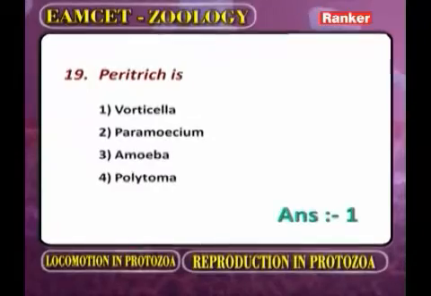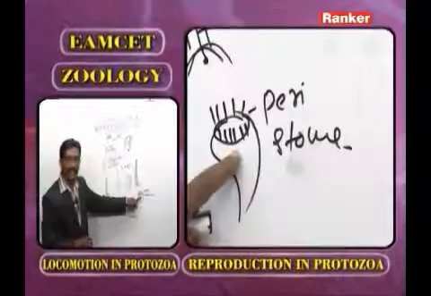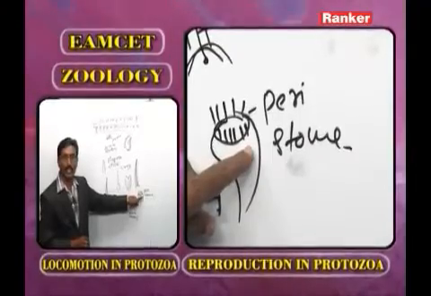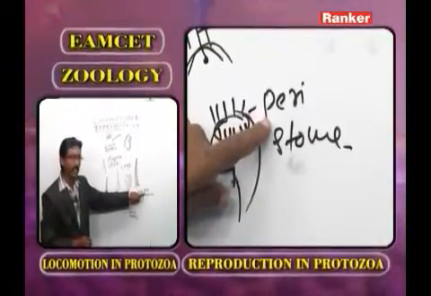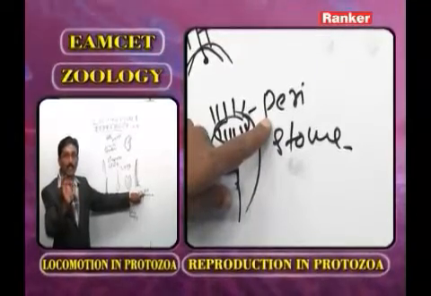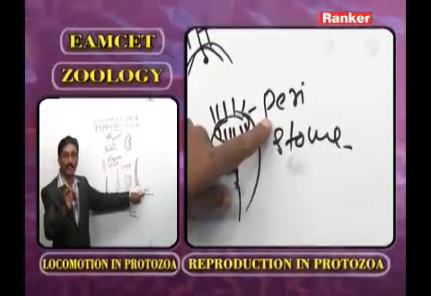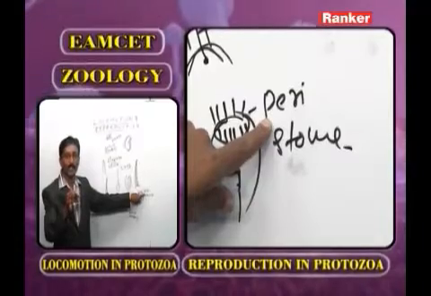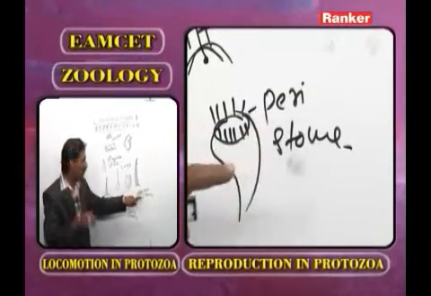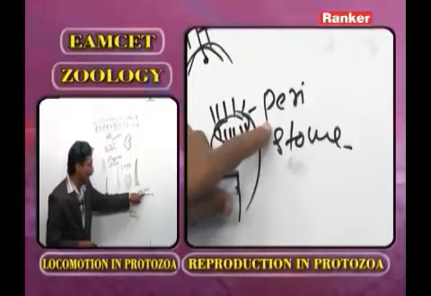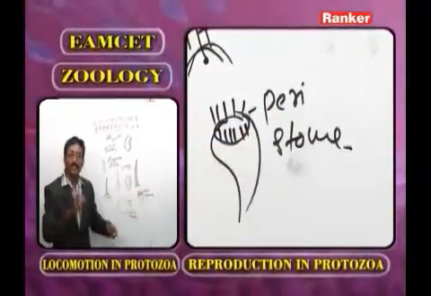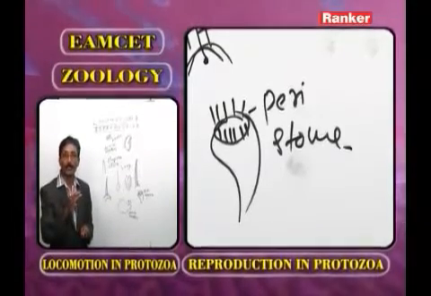Peritrichus or peritrich. Now as we observe the Vorticella, in the body of Vorticella, this we call it as oral end or anterior end. At the oral end, what is present? Peristome present. Here around the peristome, what is present? Pellicle. Below pellicle, what is present? Plasmalemma. Below plasmalemma, what is present? Ectoplasm. In the ectoplasm, what are present? Basal granules. Now in the body of Vorticella, at the anterior end, in the peristome, what are present? Cilia. Such type of cilia we call it as peritrichus.